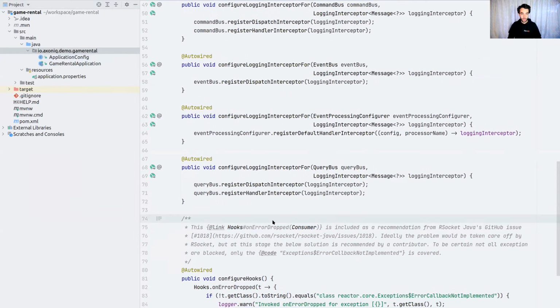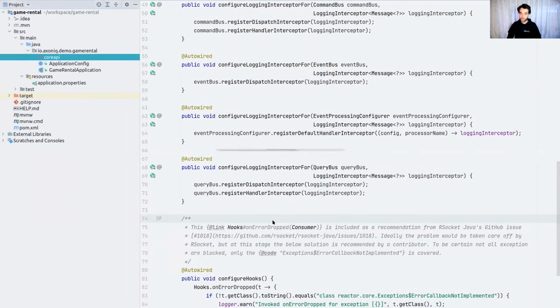Now, let's start by adding another package. I'm going to call this the core API. I'm going to introduce a dedicated package where we're going to contain all our messages, because I already want to do a clean separation within my one application. For those who've seen the previous slides, you know what type of messages I'm going to introduce: register, rent, and return as a command, as an event, and a find game, game as a response, and a full game catalog query.